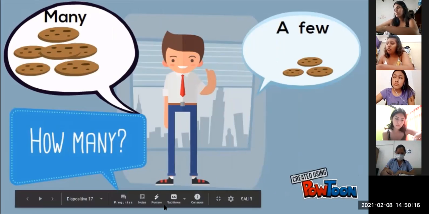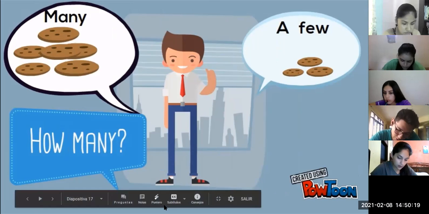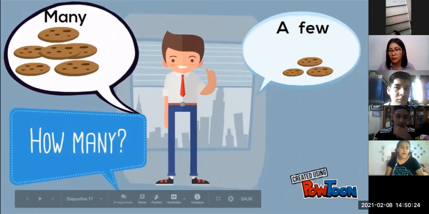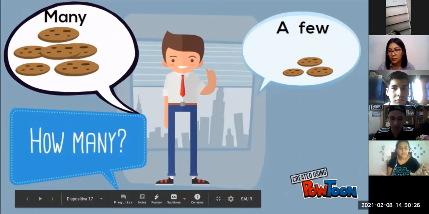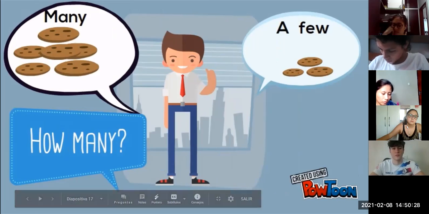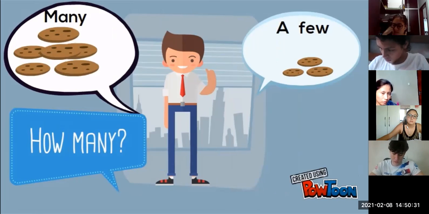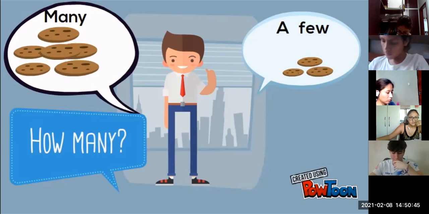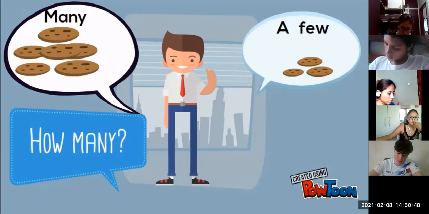Maybe in my family, my mother has many brothers and sisters, because she has three sisters and three brothers. But my dad has a few sisters, because he only has two sisters and one brother.